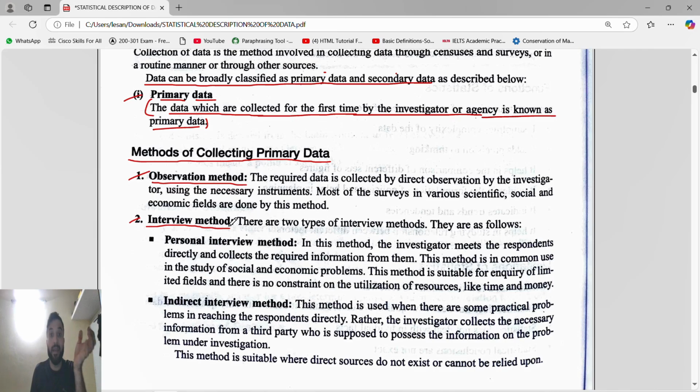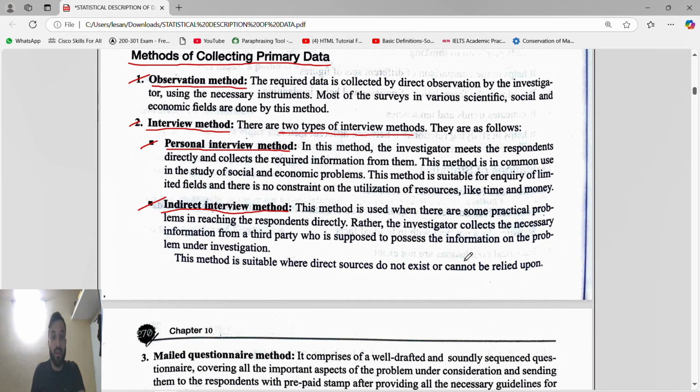In the interview method, there are two types. First is the personal interview method, where you reach that place or that person and take the personal interview. Second is the indirect interview method. This method is used when there are some practical problems in reaching the respondents directly, where you cannot reach that person directly. So at that time we will use the indirect interview method.